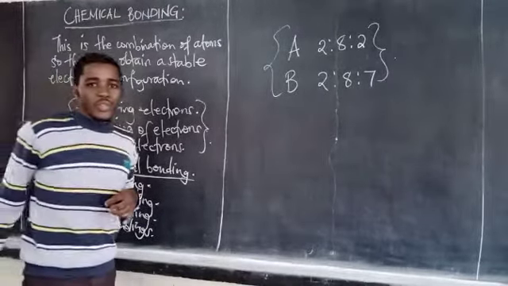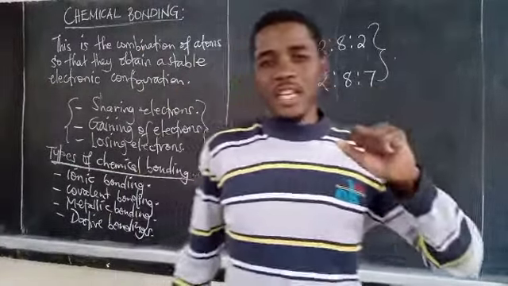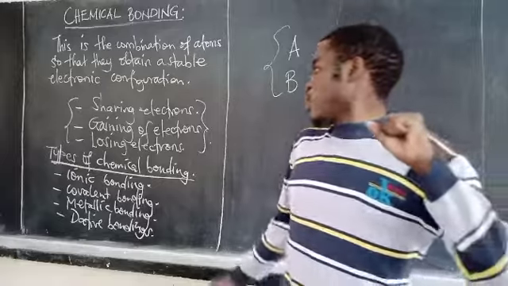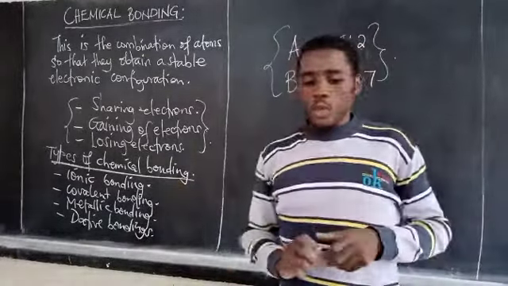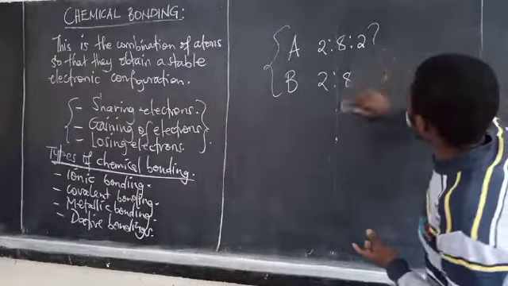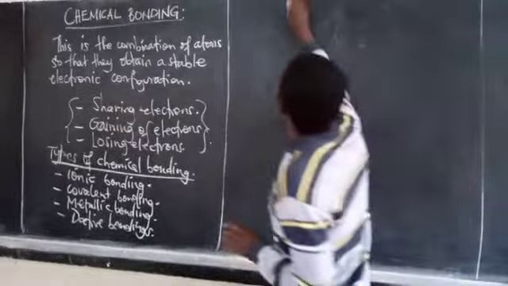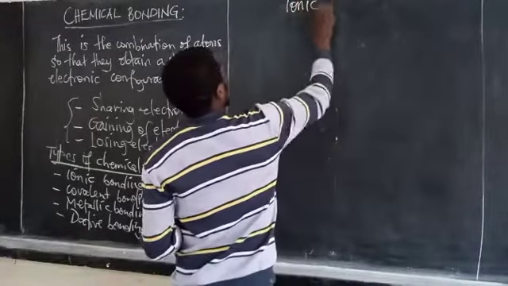These are the types of bonding we look at in O level. There are other types of bonding, but they all relate to those four. Can we look at one for now? And that is ionic bonding.